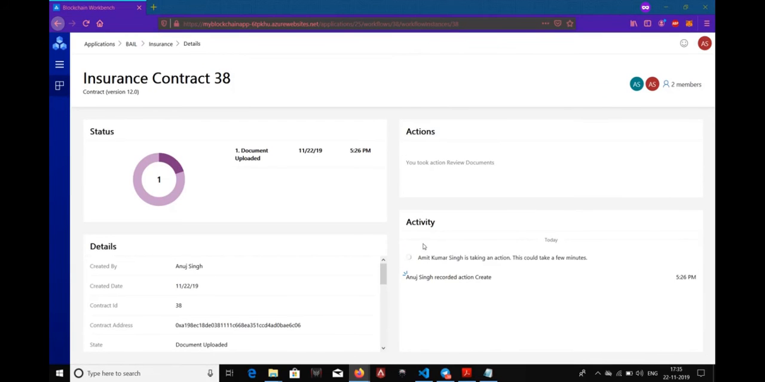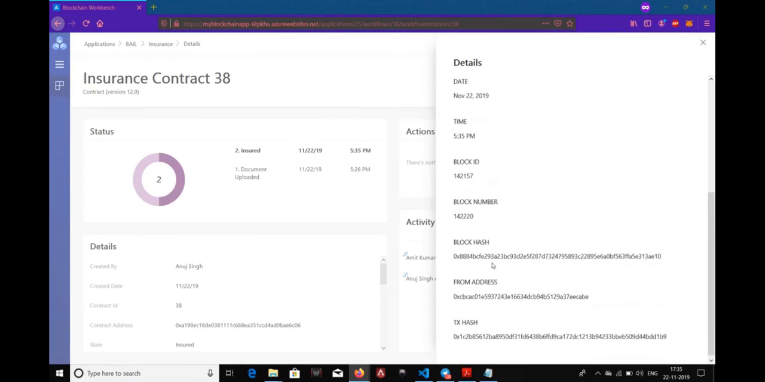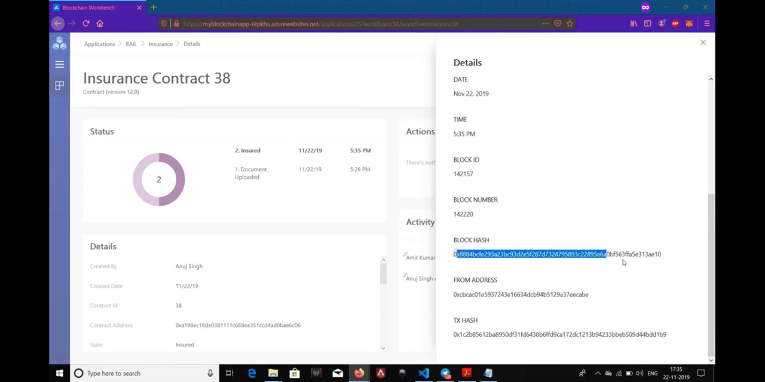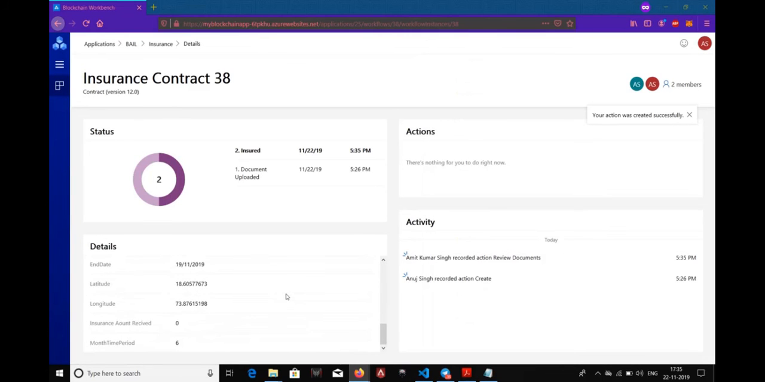And now as you can see, this transaction is being mined by various nodes in the blockchain, and once this transaction is verified, you can see the changes here. Now this request is now insured, and for the technical details, this is the block hash, the block where this transaction is appended. This is my address, and this is the transaction hash. And finally, you can see the insurance amount is this.